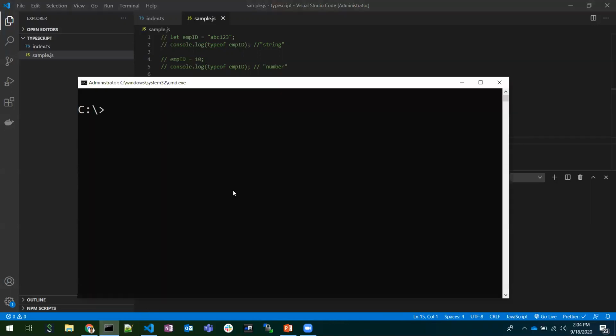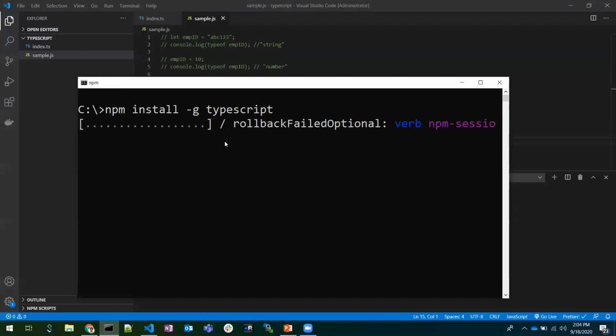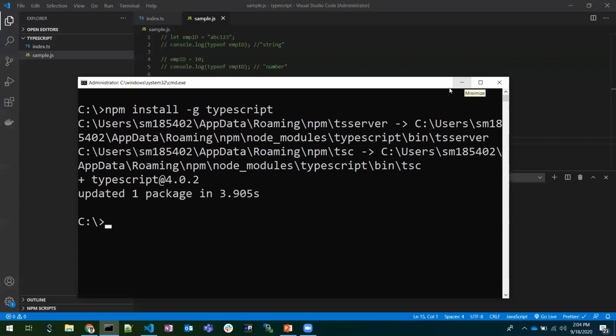So let me install TypeScript on my local machine with npm install -g. I'm trying to install TypeScript globally so that I can use TypeScript anywhere in the project. Once it installs, I will show you. Yep, TypeScript was installed. The latest version was 4.0.2.